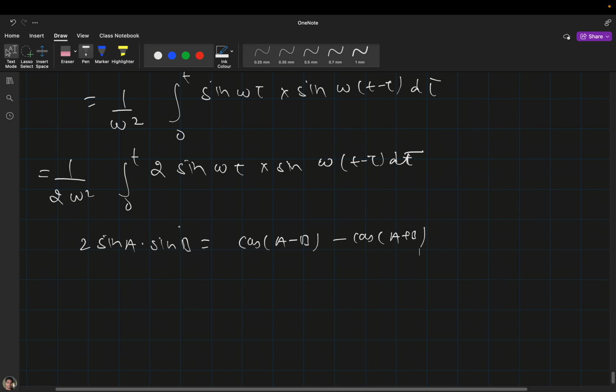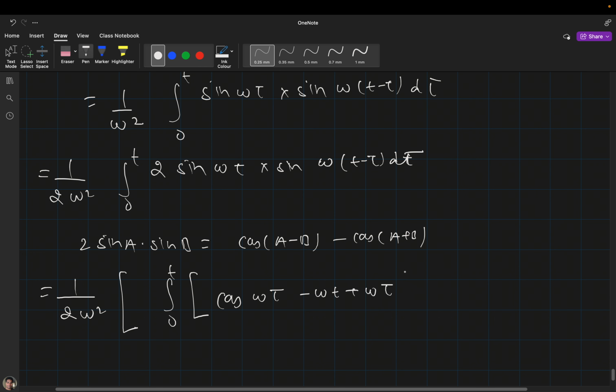This formula you have to apply here. So 1 divided by 2 omega square, the integral from 0 to t of cos(omega tau minus omega t plus omega tau) minus cos(A plus B), which is cos omega t, d tau.